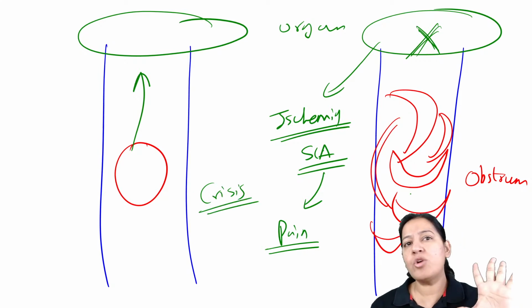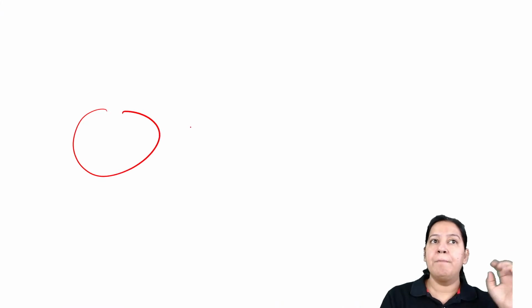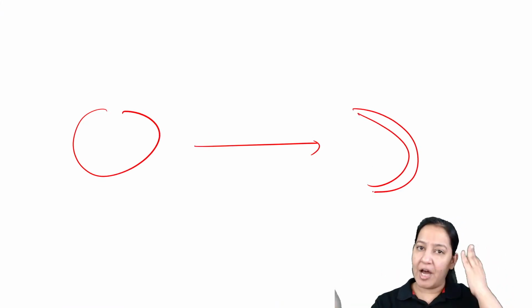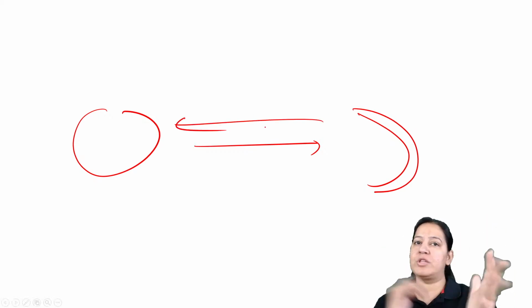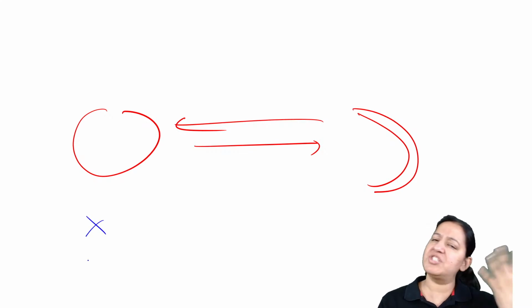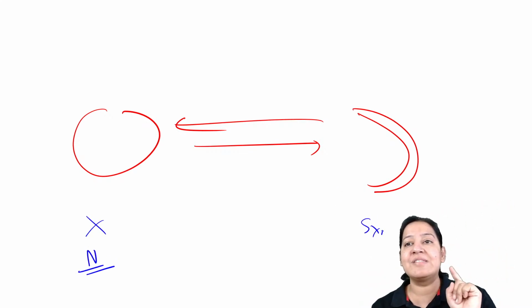So crisis is not always there. Now RBCs are not permanently sickle shape, that you have to understand. This child normally has biconcave RBC, but during the deoxygenated state RBC will convert into sickle shape. So RBC change in shape, vice versa, both are possible. When the shape is biconcave, this child will not have any symptom, the child is normal. But when RBC convert into sickle shape, the child will have symptoms.